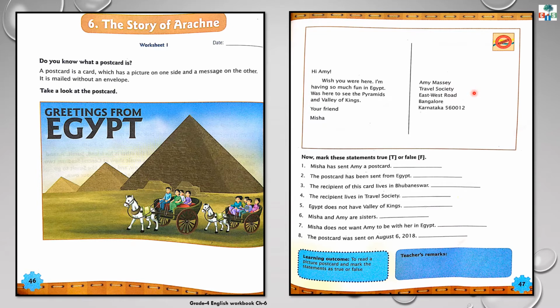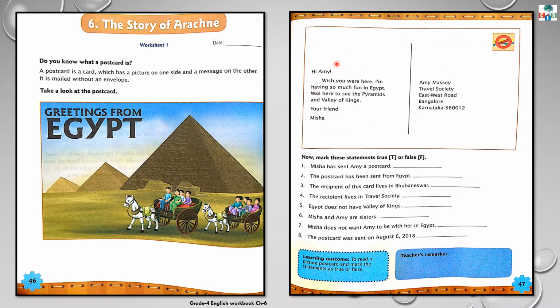Now, there was a girl, Misha, and she wrote a message to her friend Amy. Understood? Now, who is writing the message? That person, who is sending a message, is called a sender. So who is the sender? Who is sending a message? Misha. And Misha is writing a message to her friend Amy.